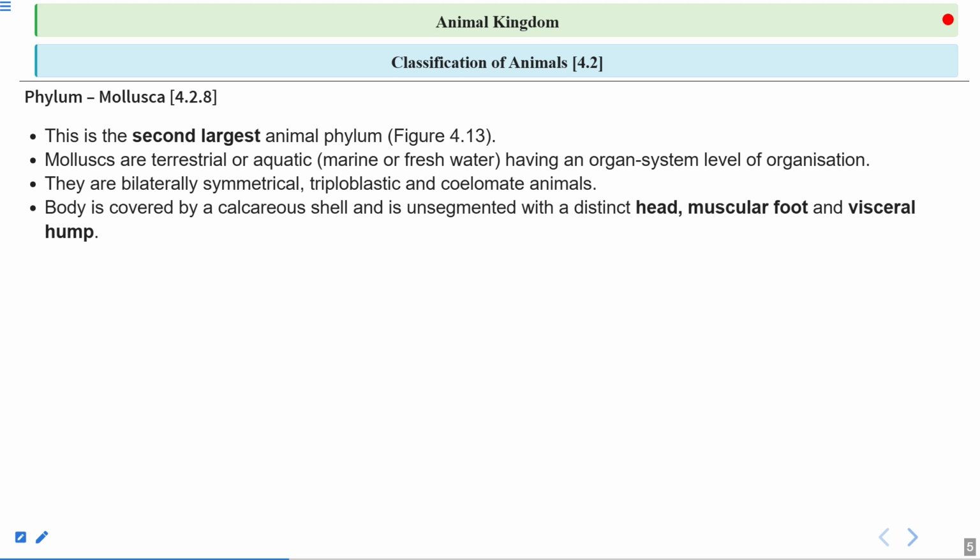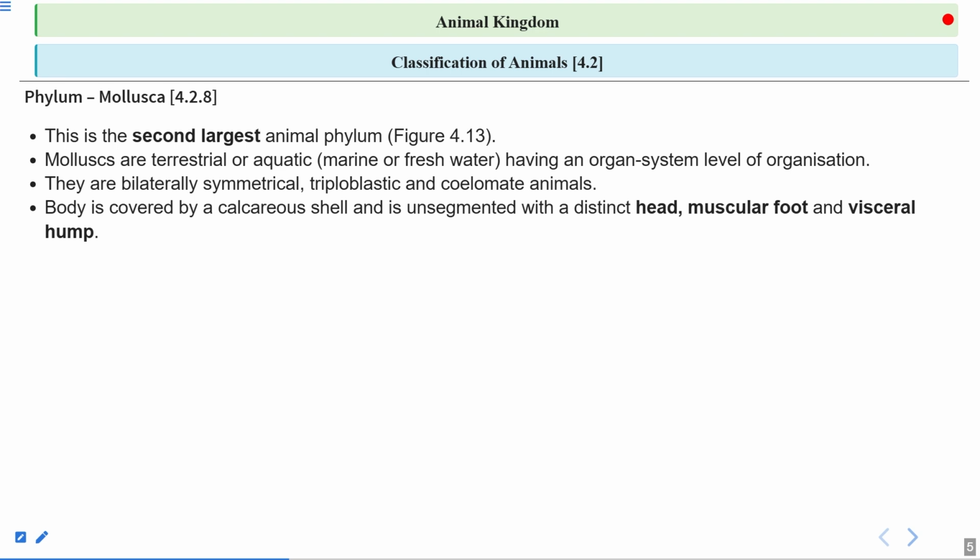The body is covered by a calcareous shell, and it is unsegmented with a distinct head, muscular foot, and visceral hump. You can see there is a calcareous shell, because their internal body is very soft, and for their protection this calcareous shell is there.